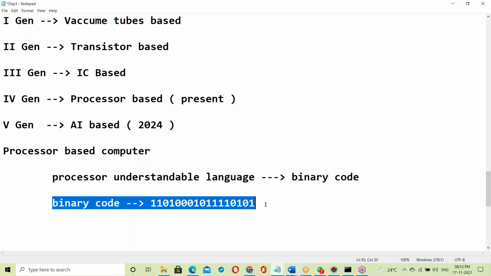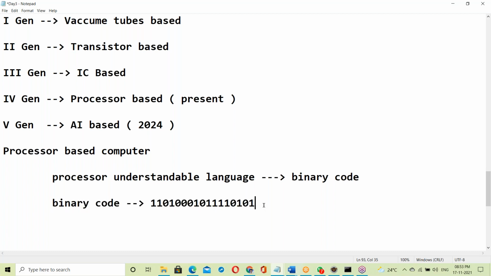How this is converted into binary code, that also we'll discuss. I'll explain very clearly how high level language is converted into binary code. For example, 10 is a number. Once converted to binary code, the result is 1010.